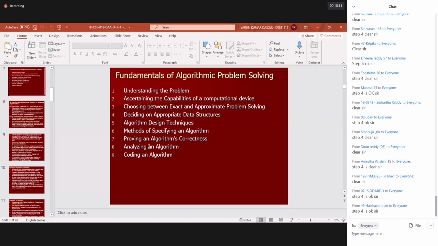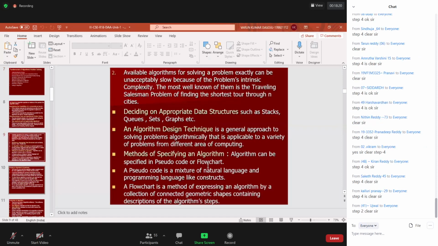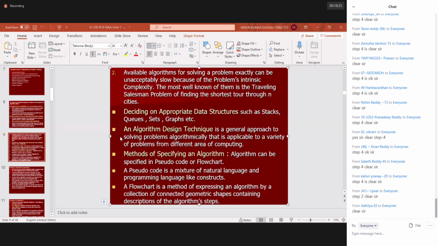Right. Now, coming to algorithm design techniques, step number 5. A very important question, important for your mid examination also, so you need to practice it carefully. Next one, algorithm design techniques. An algorithm design technique is a general approach to solving problems algorithmically that is applicable to a variety of problems from different areas of computing.